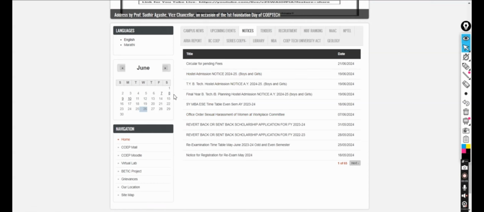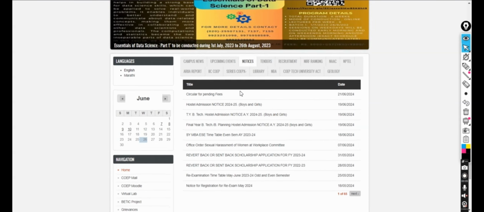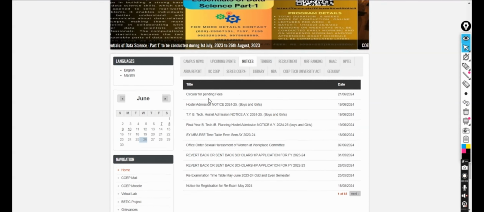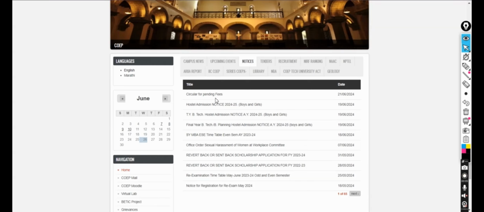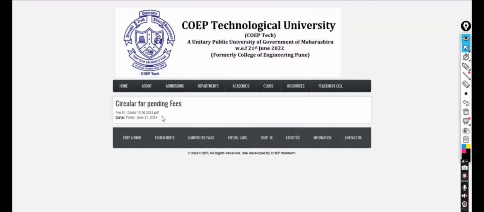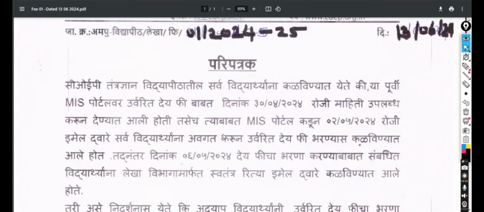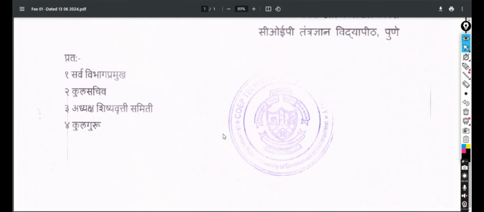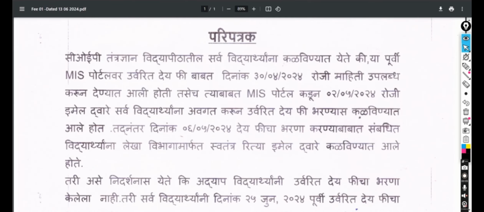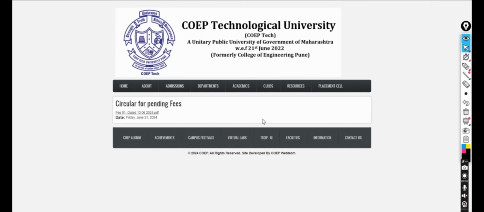This website displays every single notice, and if you want anything related to COEP, you will find it here only. Just for your information, I'll download one and show you. Okay, so this is the one about pending fees. This type of notices you will see. These notices are typically in printed format only. You have to download and read the notices. So this is for the notice section.